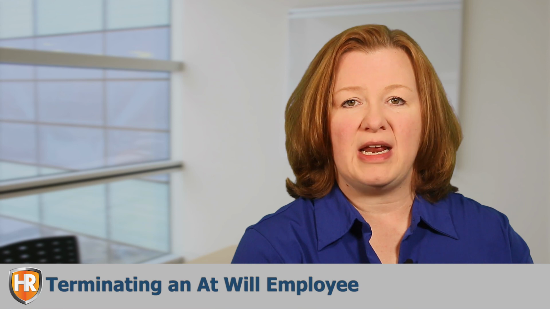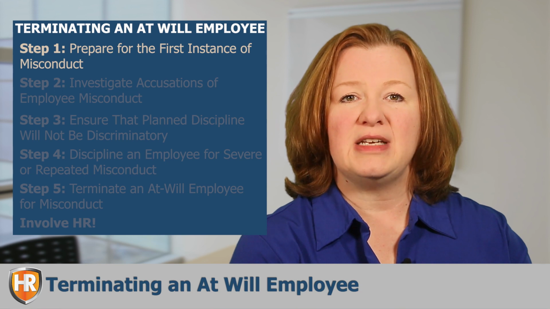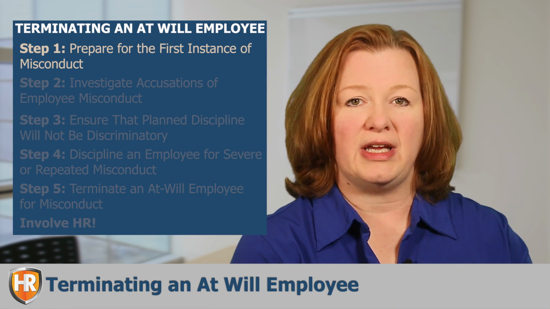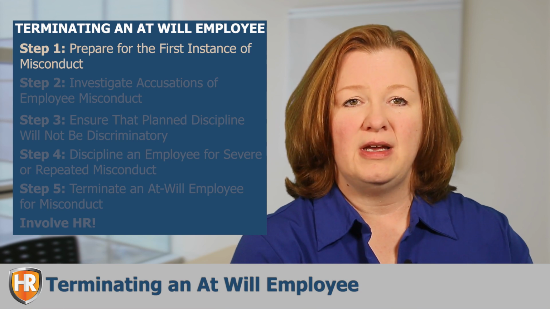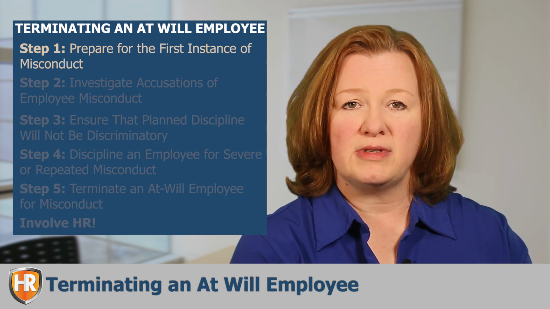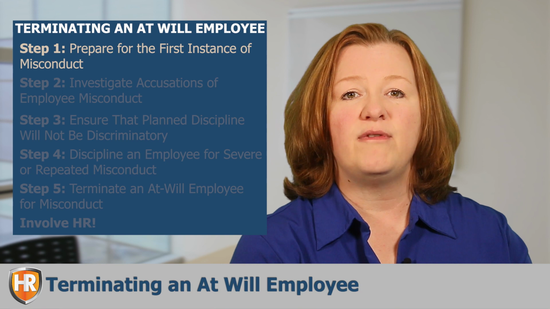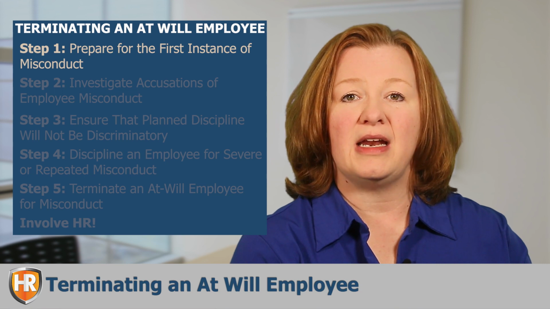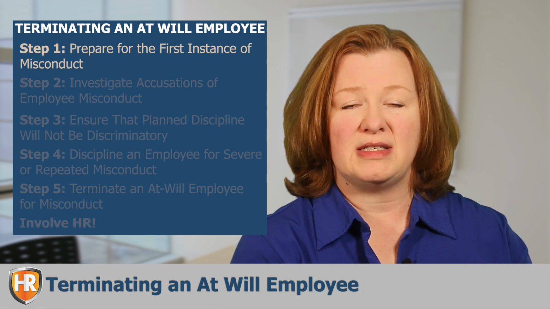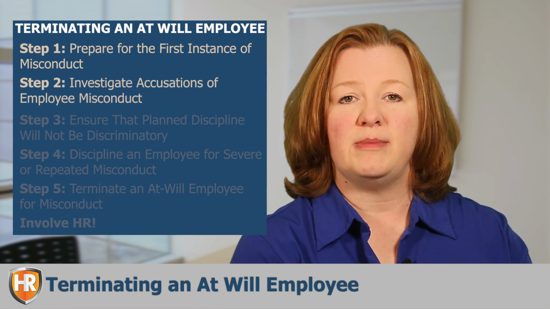So what are the steps for terminating an at-will employee for misconduct? Step 1. Prepare for the first instance of misconduct. Employers must plan for the possibility that, at least occasionally, employees will engage in behavior that warrants disciplinary action up to and including termination. It is essential that employees know and understand the rules. Thus, employers should make a written disciplinary action policy available to their employees, and they should set forth the expectations for workplace behavior. An employer should attempt to have employees sign and acknowledge the terms of the disciplinary action policy, if possible.